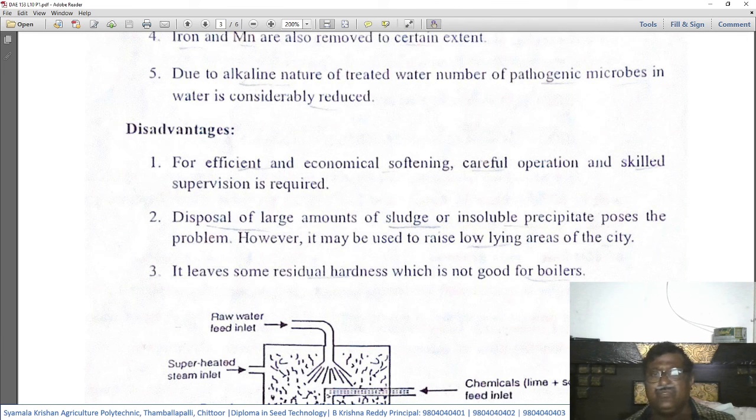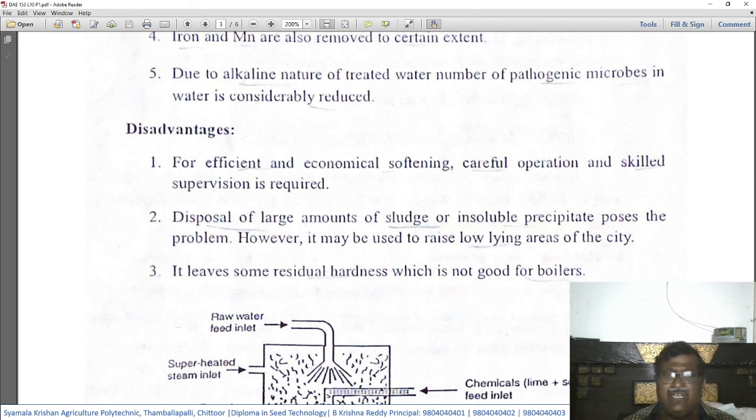However, it may be used to raise low lying areas of the city. So disposal of the sludge, which is removed in huge quantities after treatment, will be difficult. However, if you dispose of it in agricultural lands, definitely it is harmful.